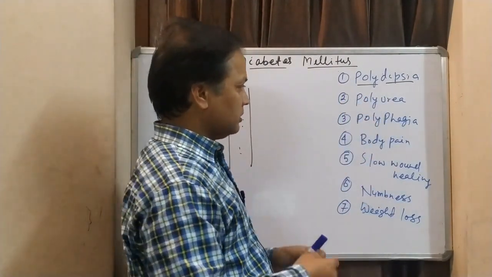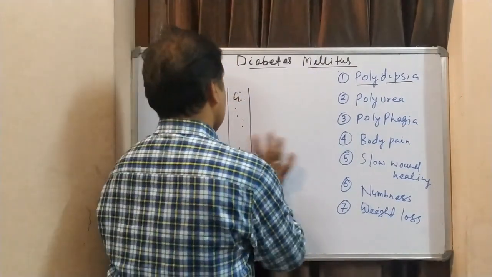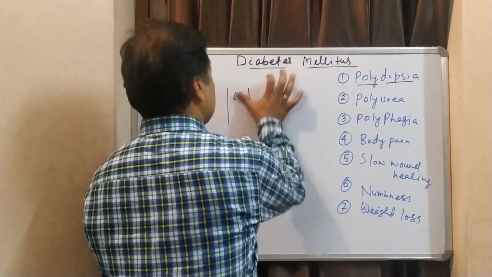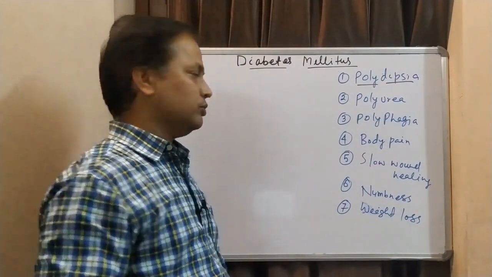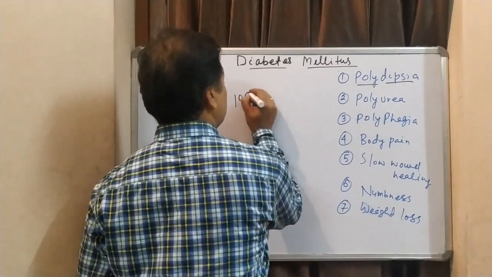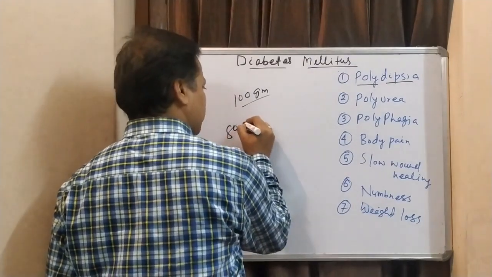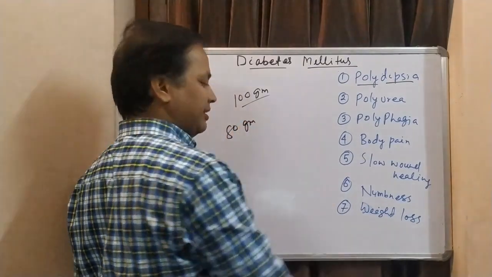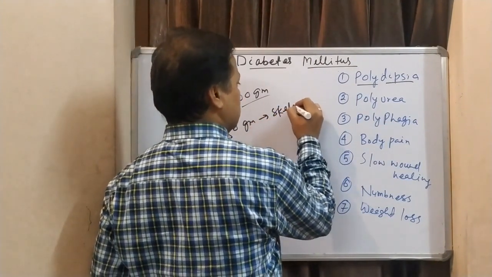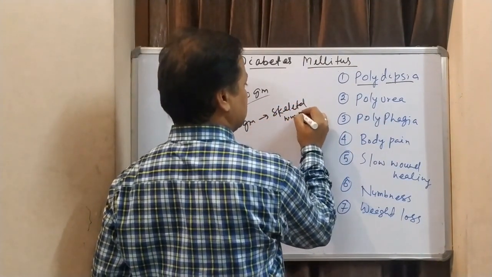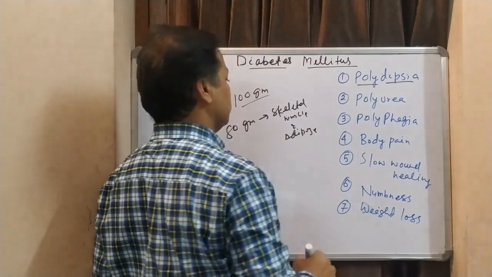And the third thing is because your cells are unable to use glucose. If we use 100 gram of glucose, for example, 80 gram, or 80% of glucose, will be used by skeletal muscles and adipose tissue.